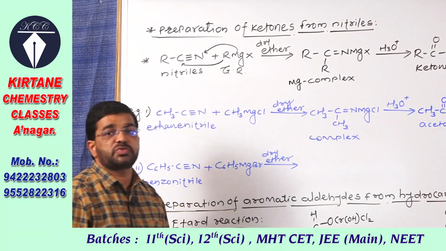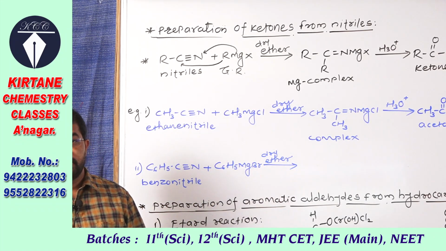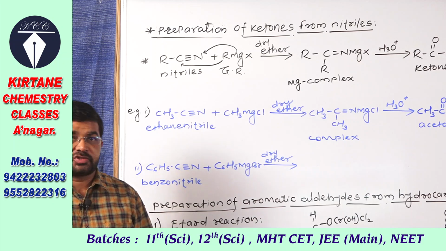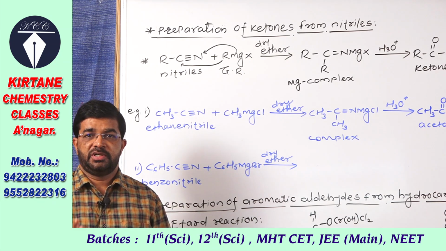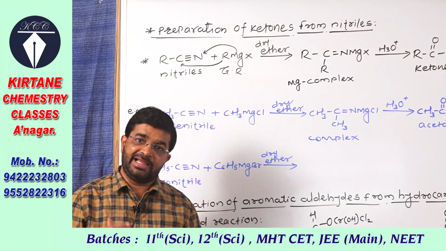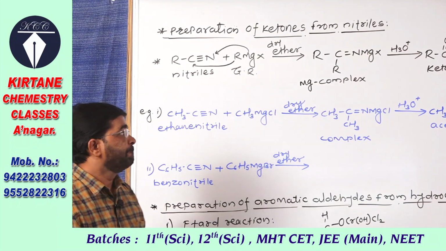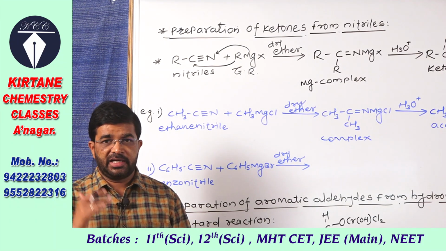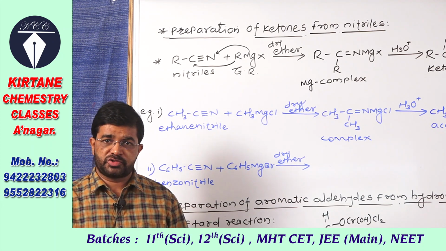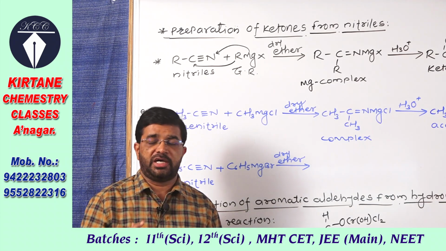Magnesium complex is formed, as we know, and we have studied reactions of Grignard's reagent always take place in the presence of dry ether as a solvent, that is the inert solvent, because in other medium Grignard's reagent undergoes decomposition into corresponding hydrocarbon.